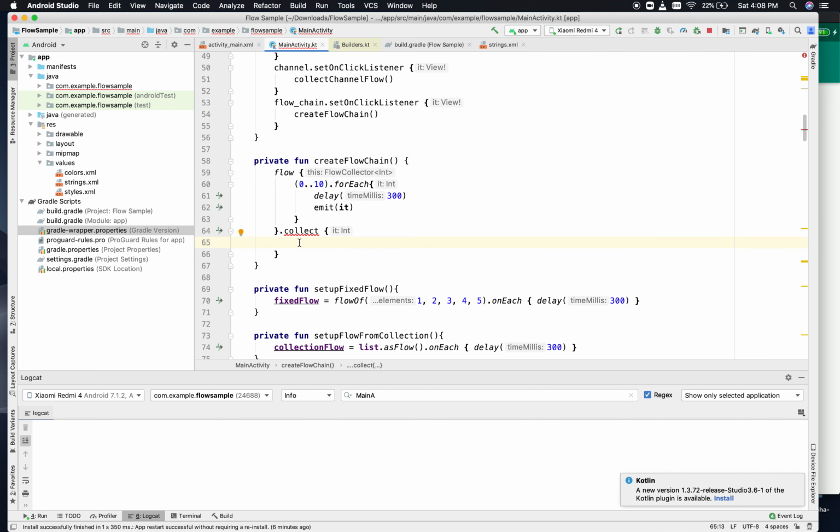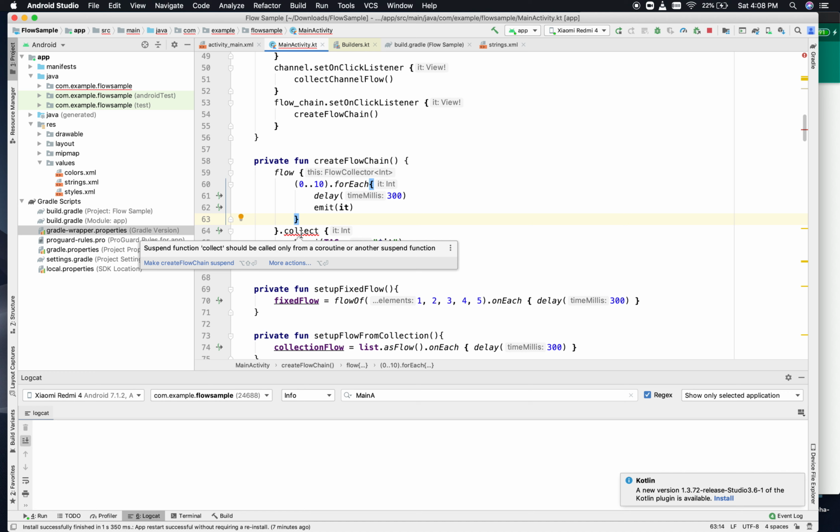So what we'll do is just log the items that are coming. If I write it like this, Log.i and tag, and let's suppose I am just printing one after another. Now you notice that there is a red error showing. What it is saying is that the suspend function collect should be called only from a coroutine or another suspend function.